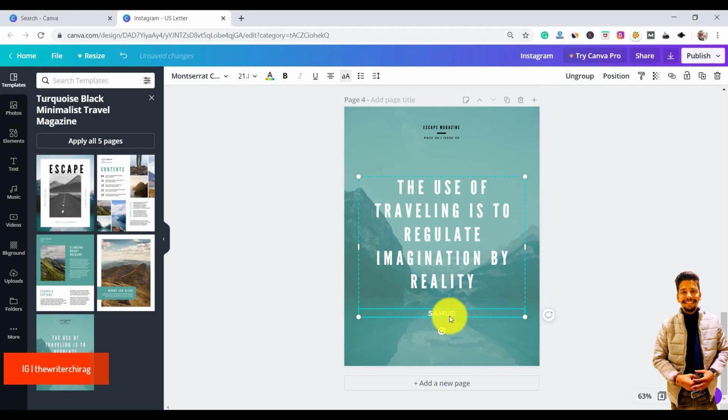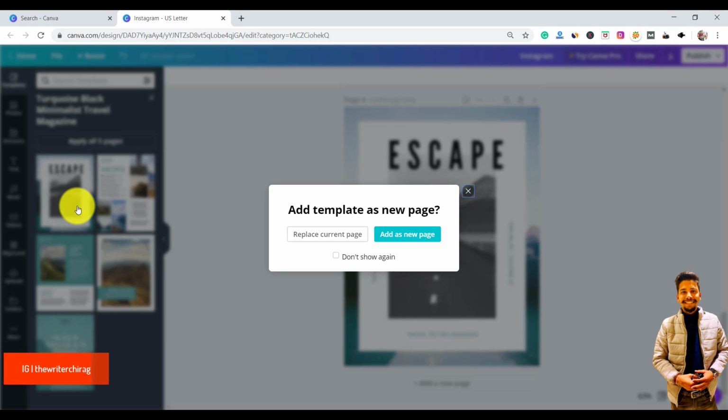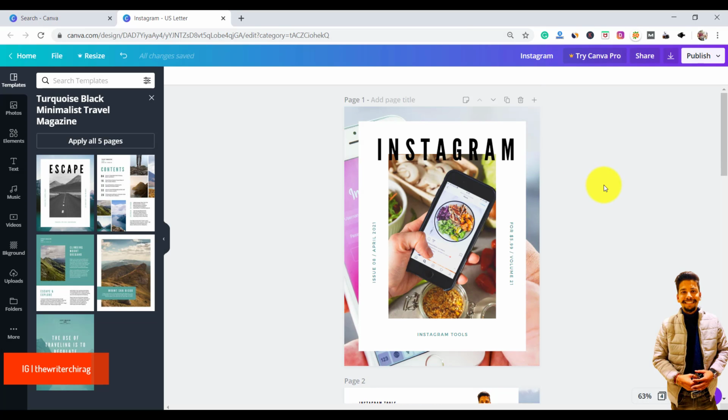Here you can write down your name, Chirag Agarwal, right? So it is very easy to create an ebook by using canva.com. The thing is, you have to have content for it. First of all, write down all the content, and one by one you can add it, choose the template, and after that design your ebook, right? So it is very easy,